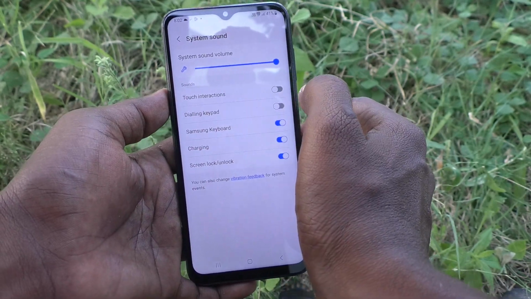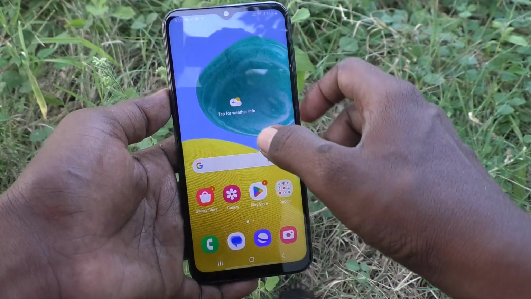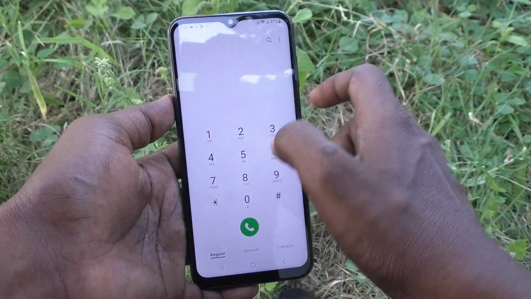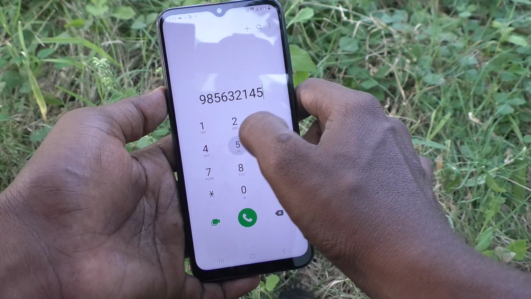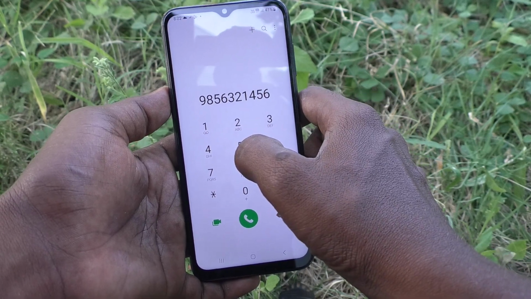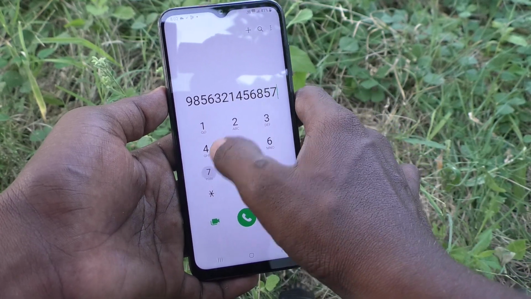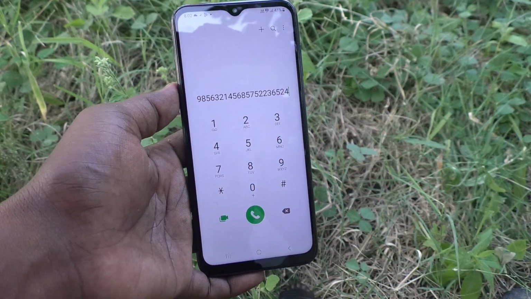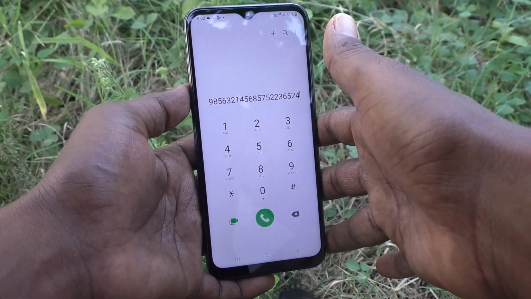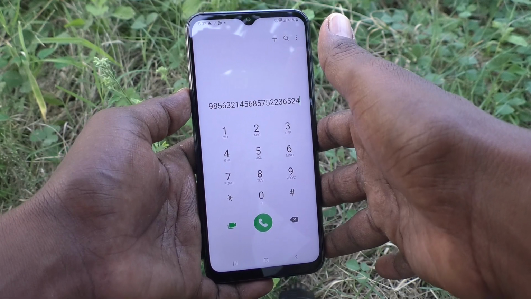Just turn off this and now go to the dialer here and now type any number. Here you will not hear any sound. Okay, tiling keeper sound is turned off now. So in this way you can easily turn off tiling keeper sound in your phone Samsung Galaxy A14 5G.